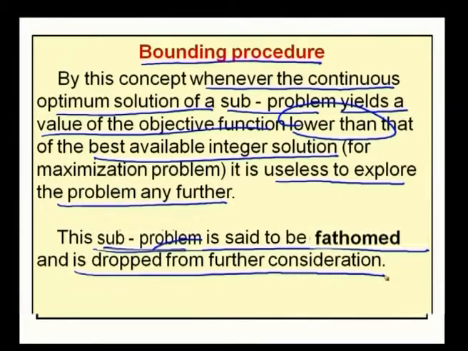So, for a maximization problem, for such a case, we stop the further branching of this method.